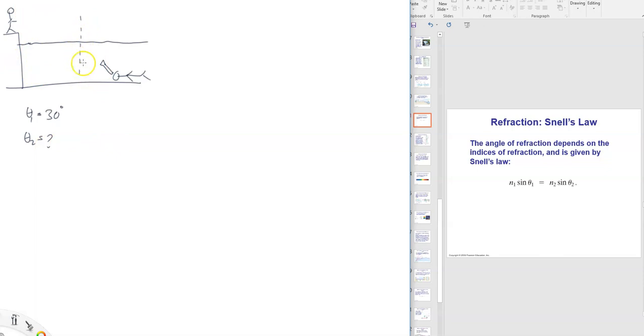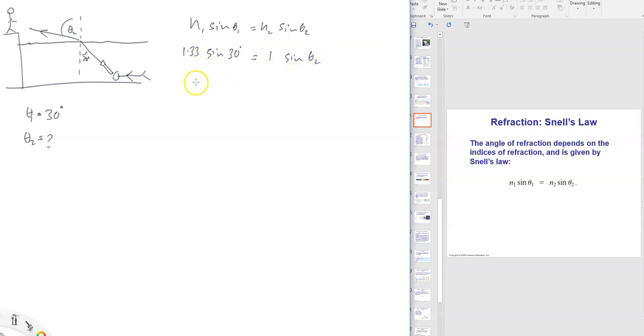So the diagram should look like this. Here comes the incident light making 30 degrees. It's going to bend away, going like this. What is this angle? Theta 2. Same thing. N1 sine theta 1 equals N2 sine theta 2. Now your N1 is water in this case, right? That's the medium where light originated. So that will be 1.33 sine 30. N2 is air, sine theta 2.